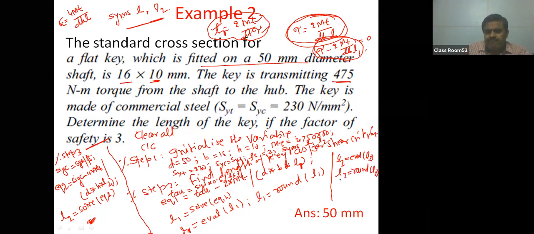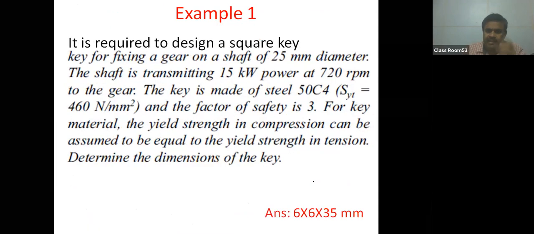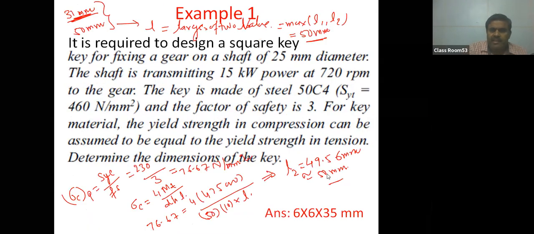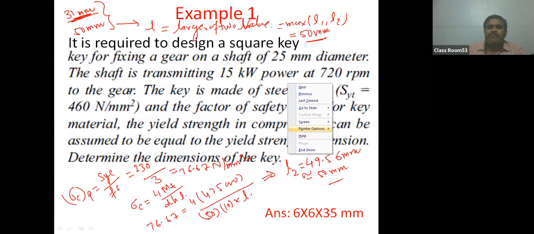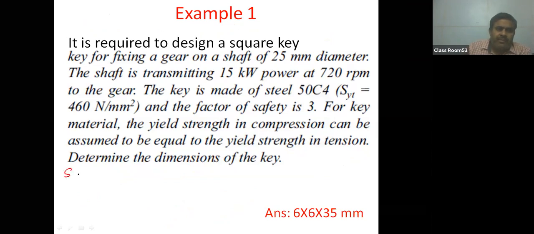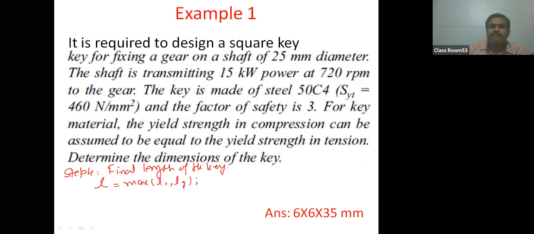It is again rounded. Now the step number 4. अब step number 4 को मैं यहाँ लिखता हूँ इस स्लाइड में, है ना. यहाँ पर मैं जरा सा इसे क्लियर कर देता हूँ. Yes. So 3 steps are now complete. Now I'm coming to step number 4. Final length of the key. So what I will do, L equal to max L1 comma L2 semicolon.